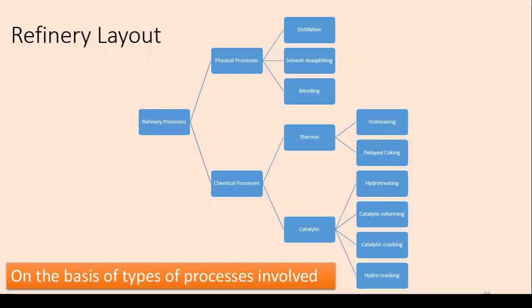For example, one other way to define the refinery layout is by physical processes and chemical processes. Among the physical processes, distillation, solvent desalting, and blending are considered. Whereas chemical processes are thermal processes and catalytic processes. In thermal, visbreaking and coking processes. In catalytic, hydrotreating, catalytic reforming, catalytic cracking, and hydrocracking are all examples of the catalytic processes.